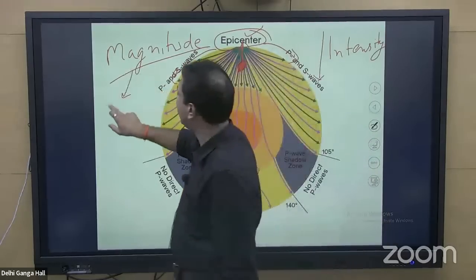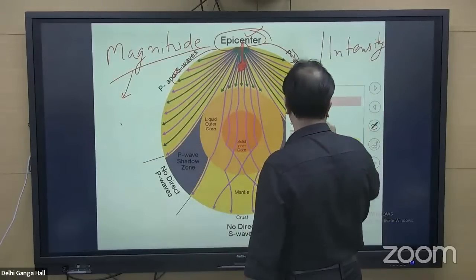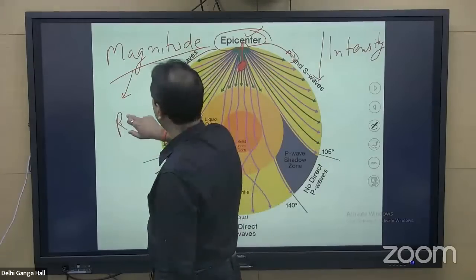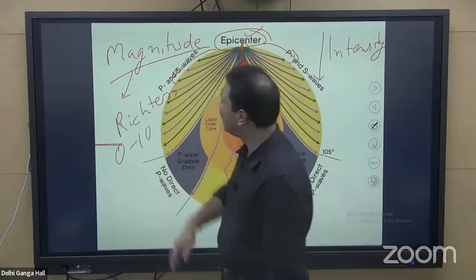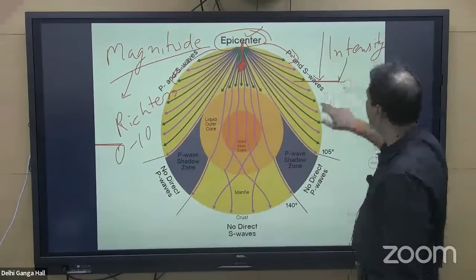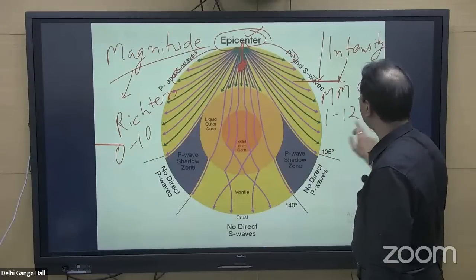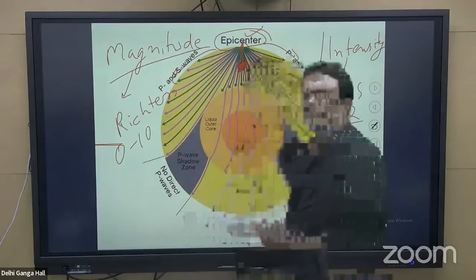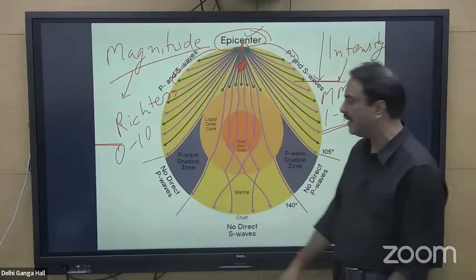Magnitude is measured by the Richter scale. Richter scale has a scale of 0 to 10, but it is an open-ended scale. Intensity is measured by the modified Mercalli scale, having a scale of 1 to 12, but it is a closed-ended scale.